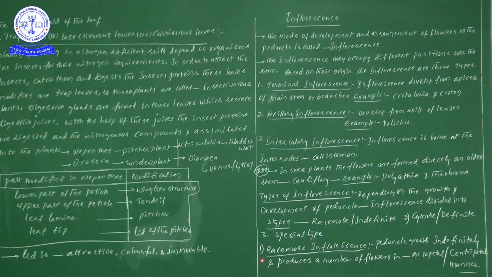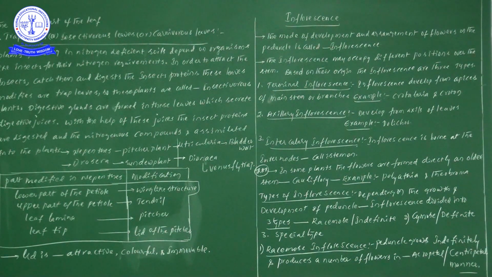So that is racemose inflorescence. In this particular case, the peduncle grows indefinitely. This point is very, very important for NEET examination. In a racemose inflorescence, the peduncle, means the stalk of flowers, grows indefinitely, continuously, permanently. That is why from the subject point of view we call it indefinite, and it produces a number of flowers in acropetal or centripetal manner.